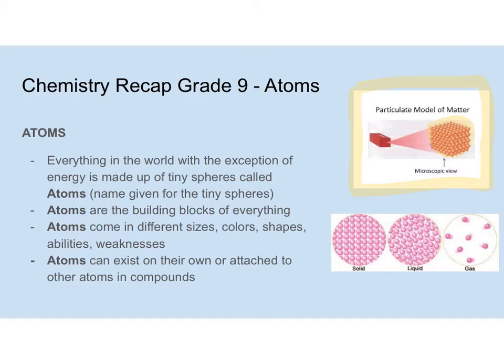Now, if you look here at the bottom right, the differences between solids, like a piece of ice or a table or a book or even you, why you're solid is because all of your little spheres are very close together. Looking at this picture, when all the spheres are really, really close together, that makes solids. And then as we go to something like a liquid, why it's a liquid is just because the spheres are a little bit more spread out. It'd be very similar to water. The difference between water and ice is the distance between the little spheres.